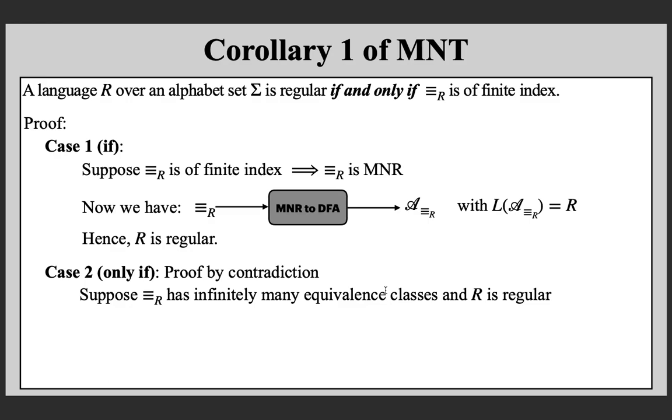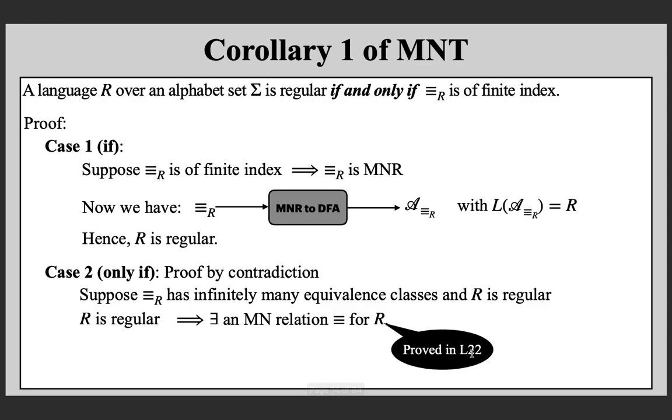Now, by taking this assumption that R is regular, we can see that there exists a Myhill-Nerode relation for R. Why? Because we proved in lecture L22 that for every regular language there exists a DFA, and from that DFA you can obtain a Myhill-Nerode relation. So this is true.